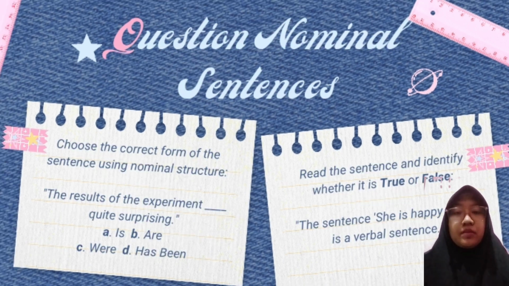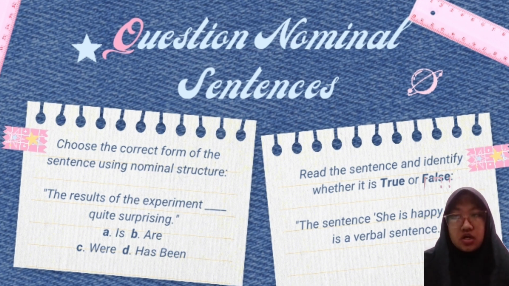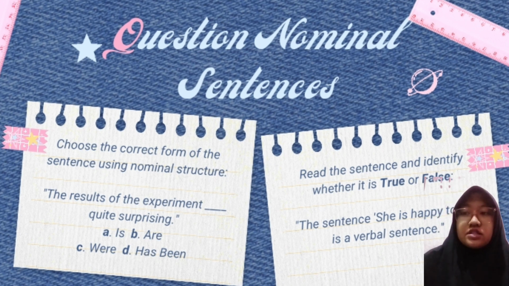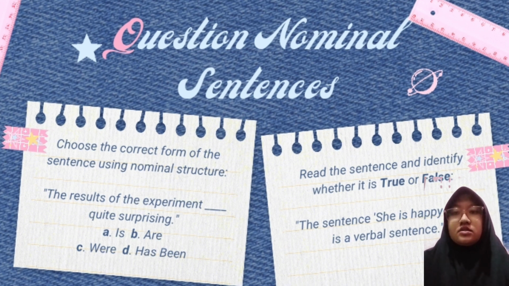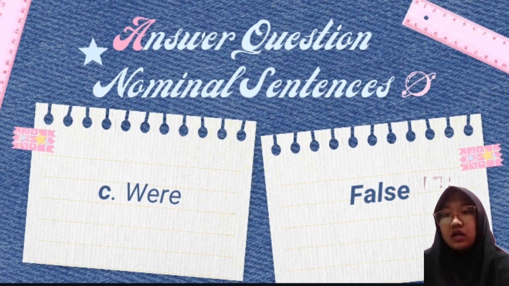Questions, nominal sentences. Choose the correct form of the sentences using nominal structure. The result of the experiment, blah blah blah, quite surprising. A is, B are, C were, and D has been. And the second question is: read the sentence and identify whether it is true or false. The sentence she is happy today is a verbal sentence. Is it true or false? So the first one is C, were, and the second is false. So it is not a verbal sentence.